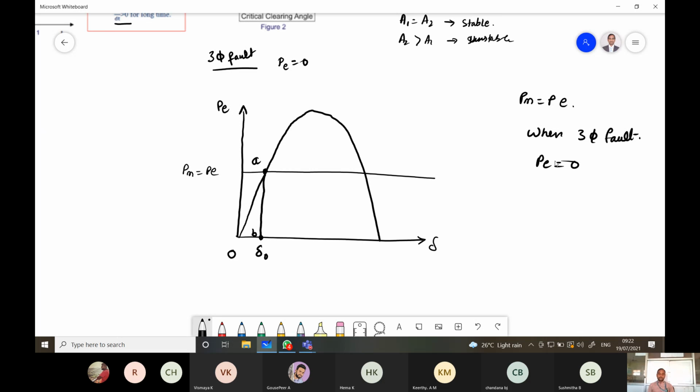After that, when the fault is cleared by using the circuit breaker, the circuit breaker operates and the fault will be cleared at some point. That is called the clearing angle delta C. So the operating point is now shifted from point B to C. Okay. So when the circuit breaker opens, the fault is cleared.